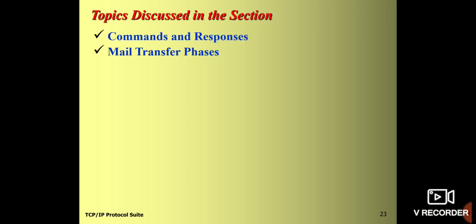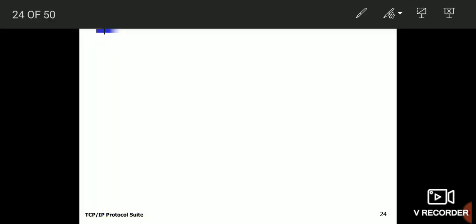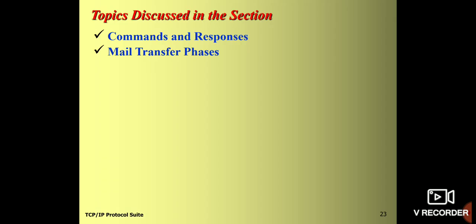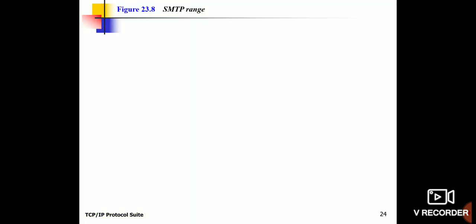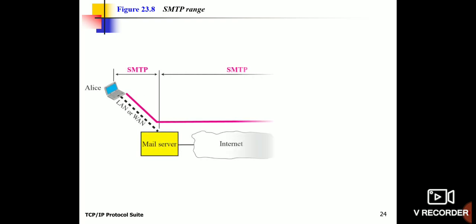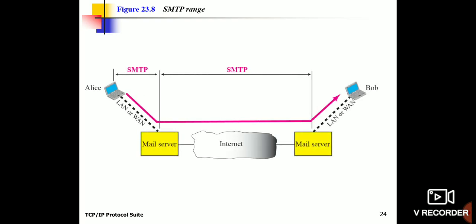Now we'll see what we are going to discuss here: commands and responses, and mail transfer phases under this particular topic. We'll see how this MTA is going to work. Alice wants to send data to Bob using SMTP. You can see here Alice is connected through a LAN or WAN. From Alice to the mail server, this WAN or LAN connection is one SMTP connection.